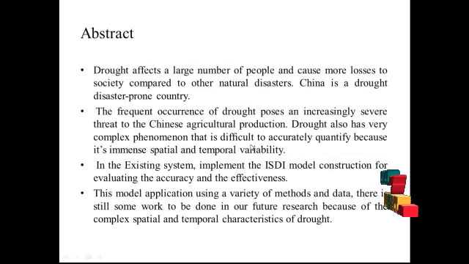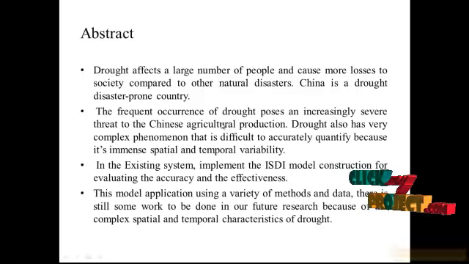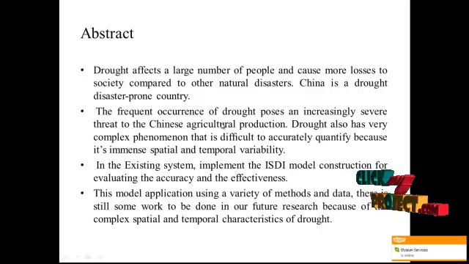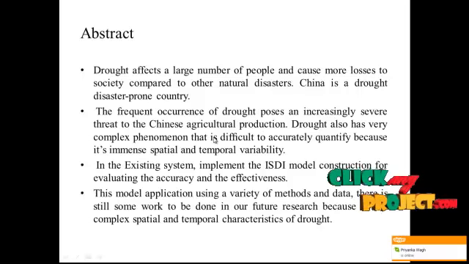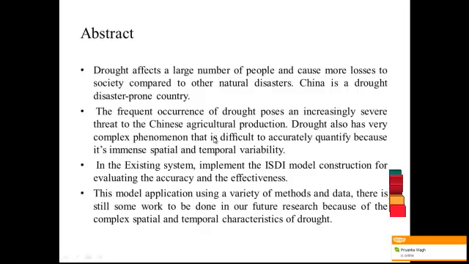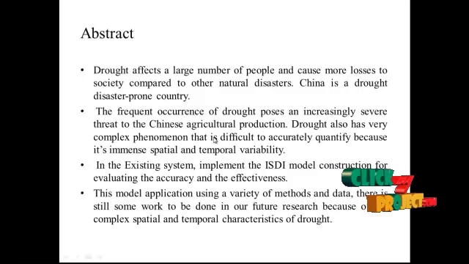Now let me discuss the abstract of our process. Normally, drought affects a large number of people and causes more losses to society compared to other natural disasters. China is a drought disaster prone country, so the frequent occurrences of drought pose an increasingly severe threat to Chinese agricultural production. Drought is also a very complex phenomenon that is difficult to accurately quantify because of its immense spatial and temporal variability.